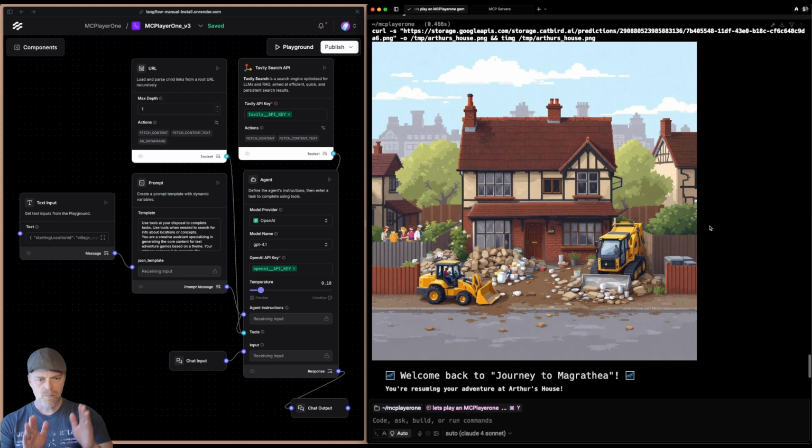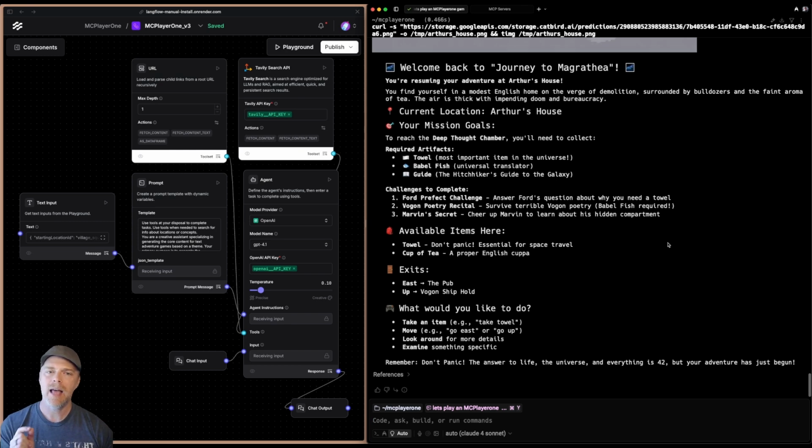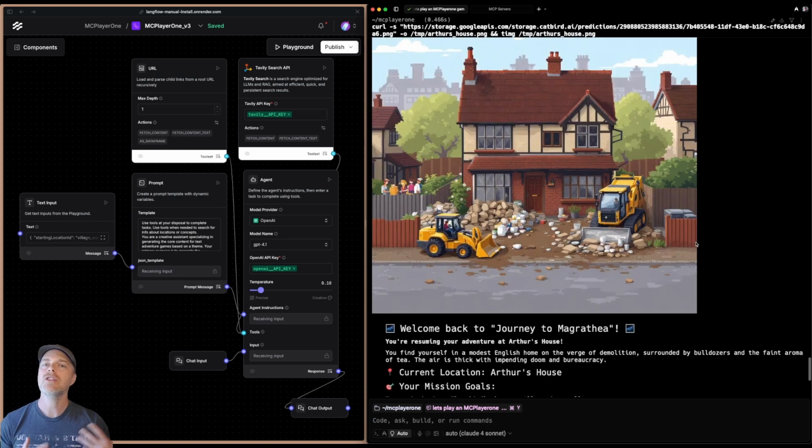The stuff you're seeing, the images and all of the text that is coming back here, the challenges, the items that you have, is actually being created during the world generation phase. So when you come in here and ask it to create a new game, which you can do, by the way, I can ask it, hey, create a game based off of any theme, that's where it's actually going back to Langflow.